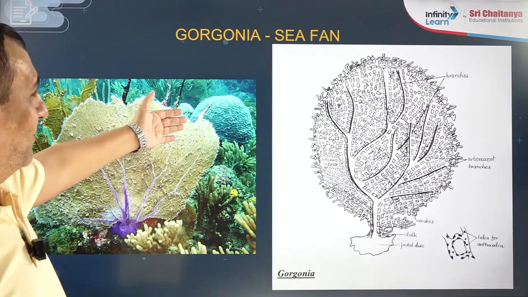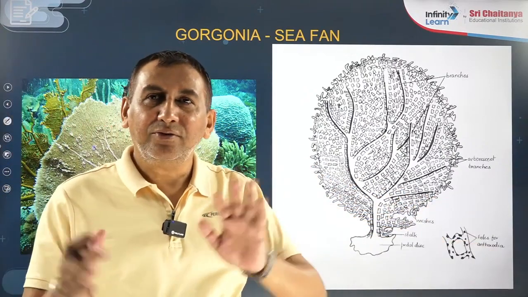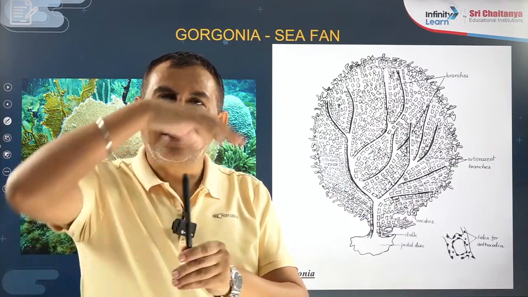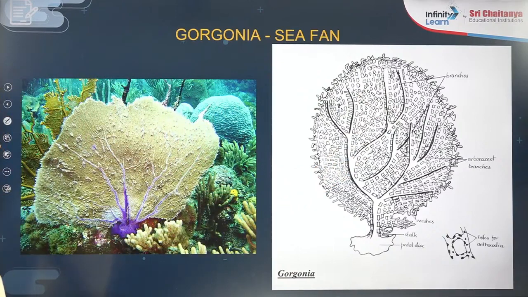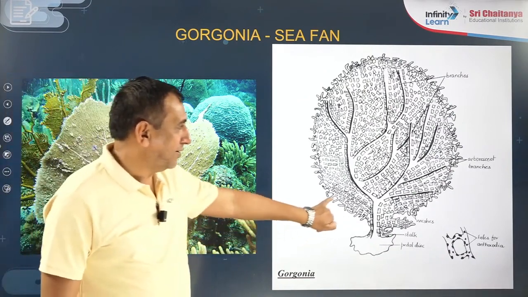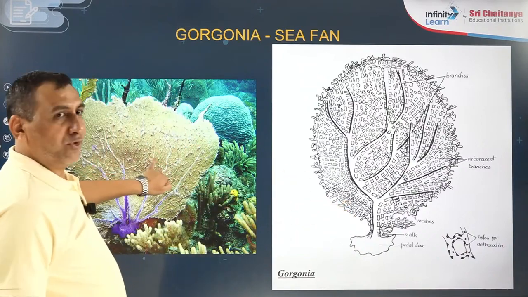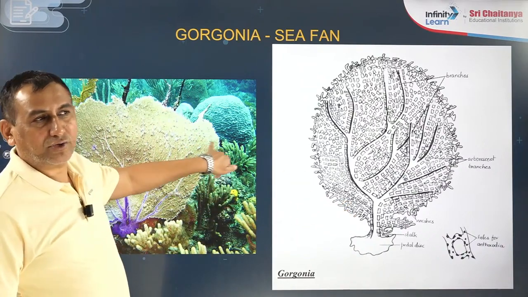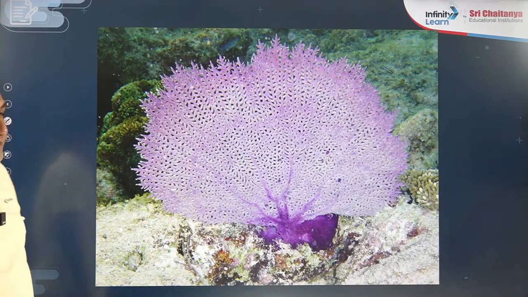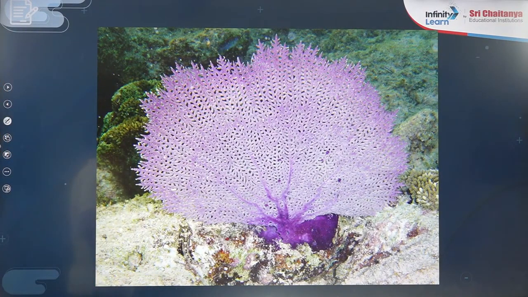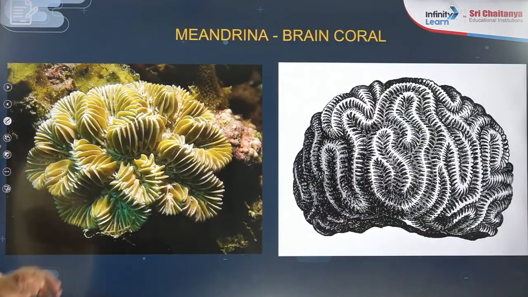Gorgonia looks like a fan, like a table fan or pedal fan. That is why it is known as the sea fan. I always show one handmade, original diagram so you are able to see how it looks and how you have to draw. When you come to campus, you have to draw all this. Another picture I have taken is also the sea fan, Gorgonia.